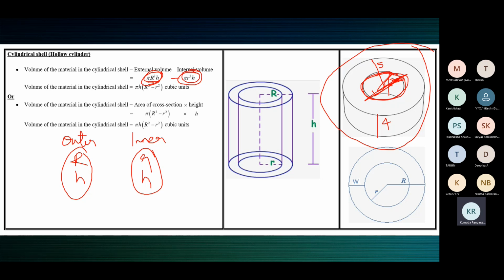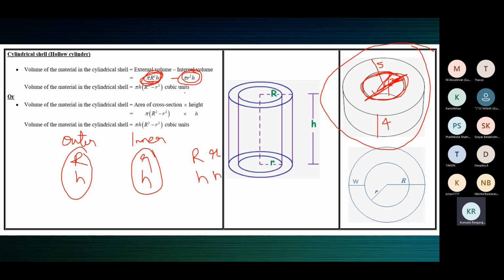So we say it's the external volume minus the internal volume. External volume is the full thing, minus internal volume is what you're scooping, what you're removing from the middle. So from the solid cylinder of radius R and height h, the volume is pi R square h. From this you're drilling out a cylinder of radius r and same height h.